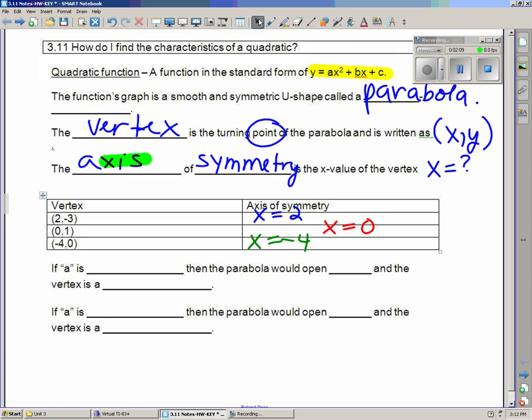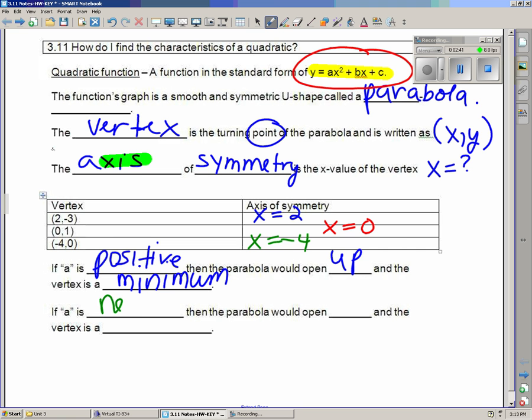If you go back up to the actual quadratic function, y equals ax squared plus bx plus c, if the a term, the thing attached to the x squared, is positive, then the parabola is going to open up and the vertex is going to be a minimum. If the a term is negative, then the parabola is going to open down and the vertex is going to be a maximum.